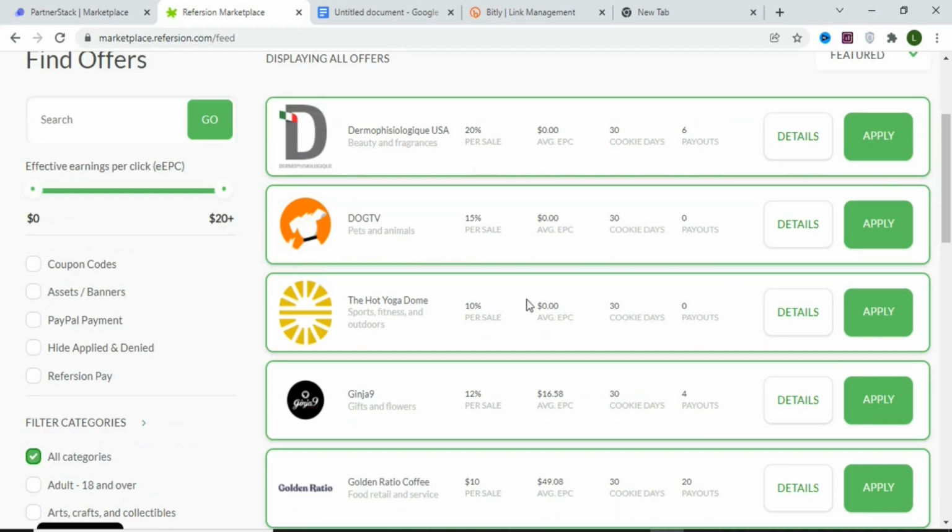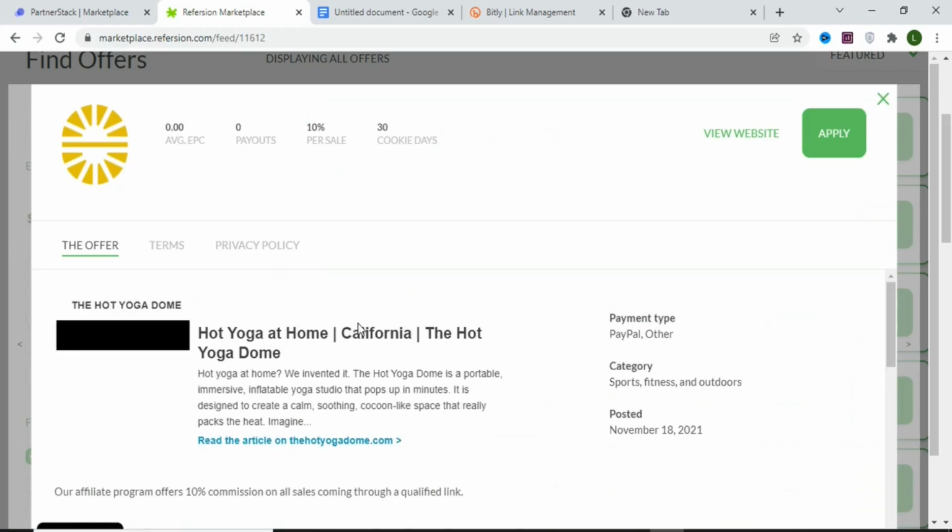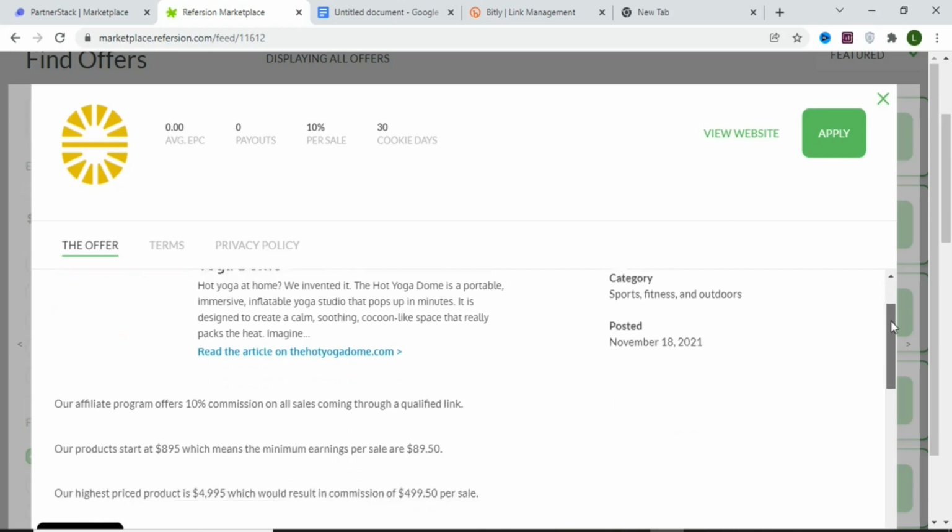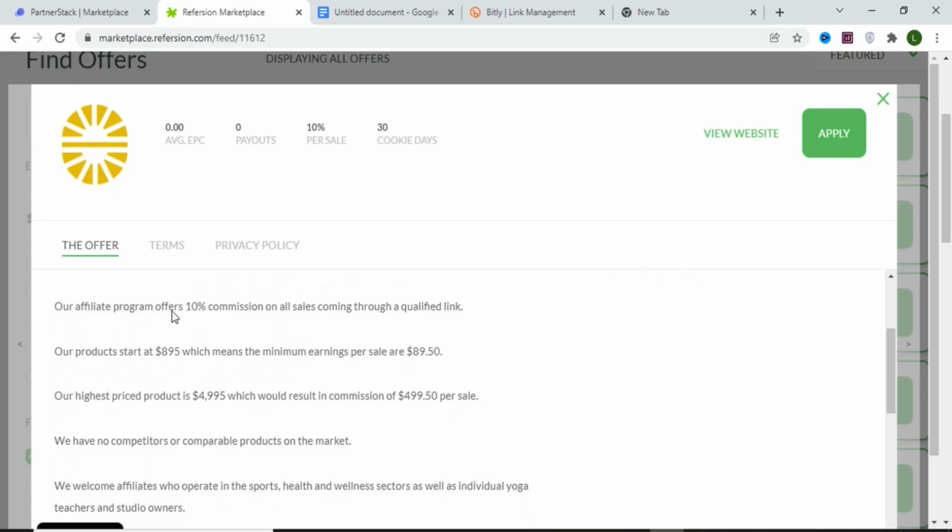Let's use this one as an example. You can see that when you promote this brand, you are going to earn 10% per sale. You can come here and click on details to get more information about the brand or the product. Once you click on details, when you come to payment, you can see the payment type. You can be paid through your PayPal account. You can also be paid through other payment methods. When you come to the amount of commission that you are going to earn, you can see that it's 10%.